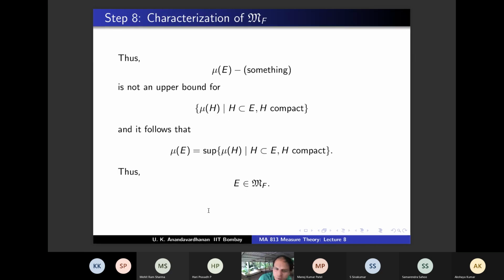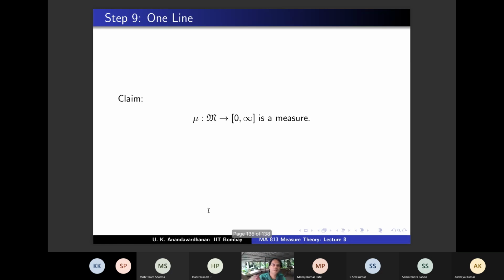Now the last step for today, so maybe we are finishing ahead of time. Last step for today, I'm calling it one line. That's my nickname. What does that mean? The proof is one line. And what is the claim? The claim is mu is a measure. On this sigma algebra, mu is a positive measure, defined on M, with values in 0 to infinity.